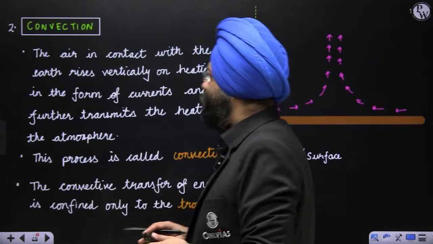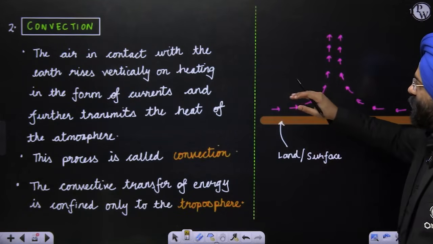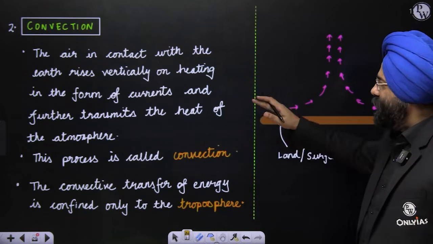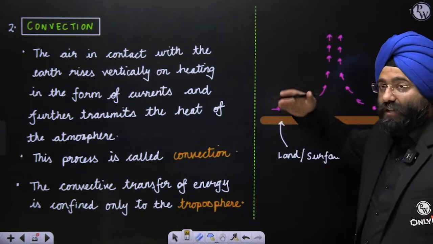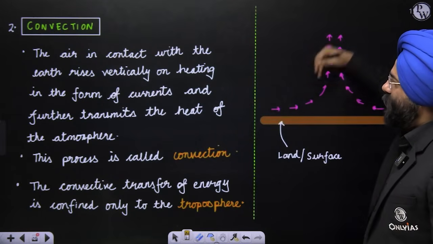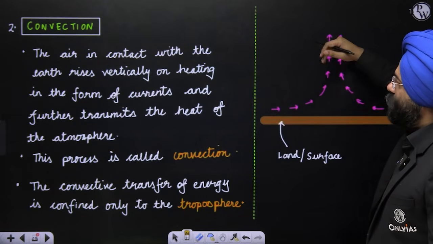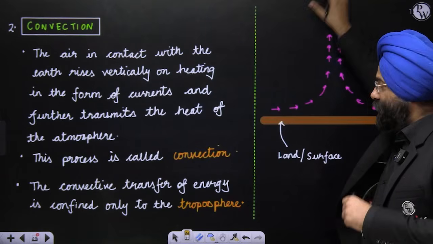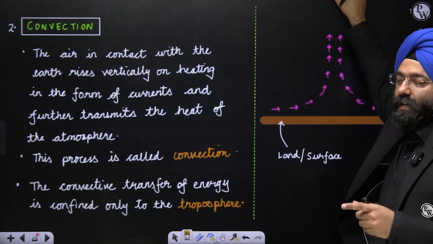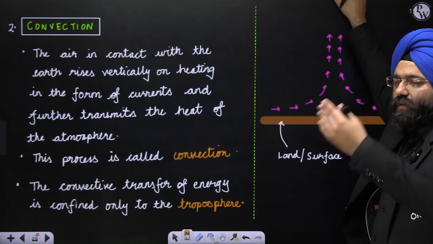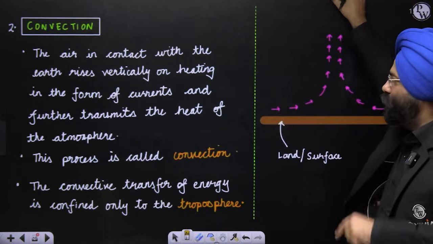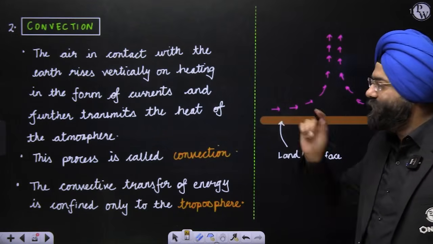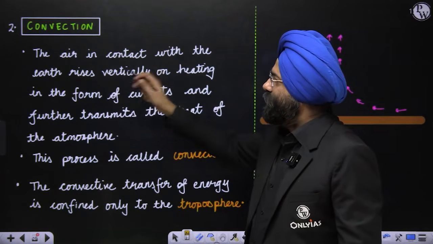Now what happens is, see, in this process, when a lower layer is heated, it might rise vertically. That vertical rise leads to the spread of energy also, the transmission of energy. So this rising vertically and then the spreading of energy or heat is referred to as the formation of convective currents, and this phenomenon is known as convection. Now let us see this. The air in contact with the earth rises vertically.